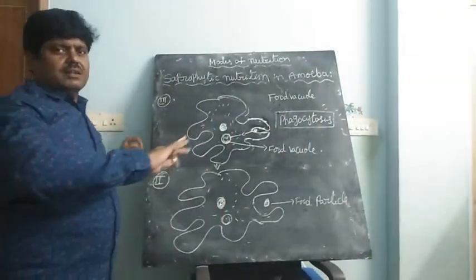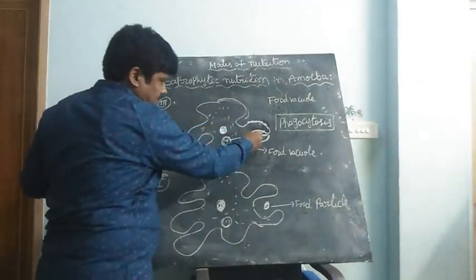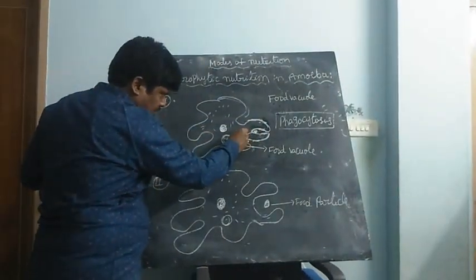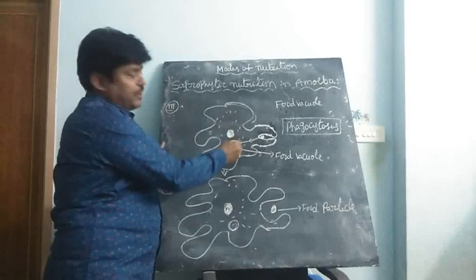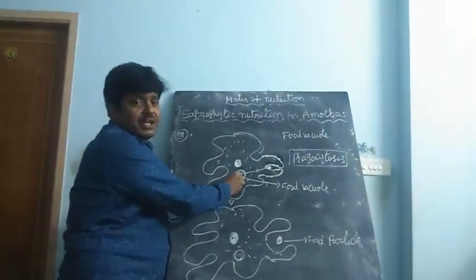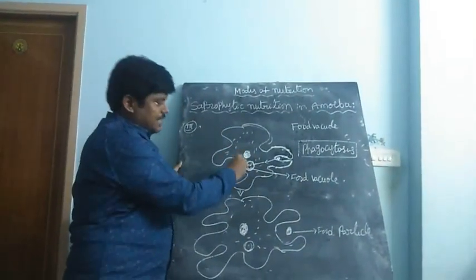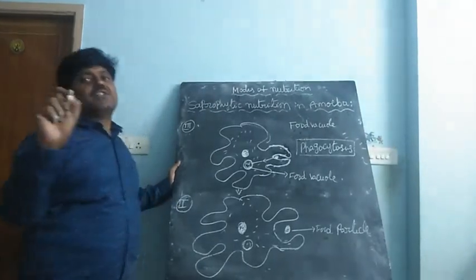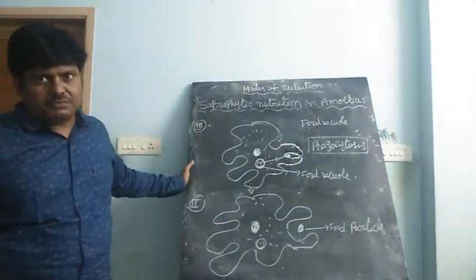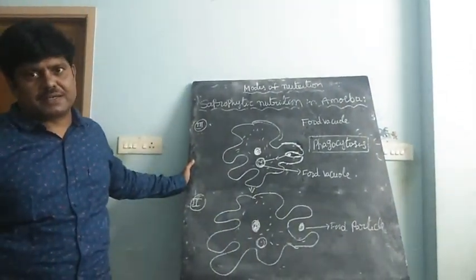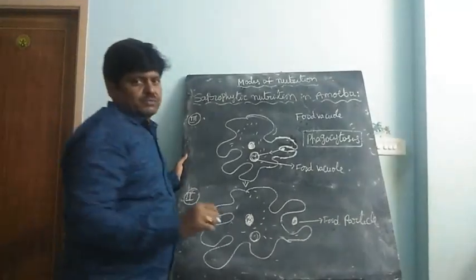After this process, by diffusion, the food goes inside the food vacuoles. Inside the food vacuoles, some enzymes are present. Enzymatic reactions happen here because of the lysosomes.